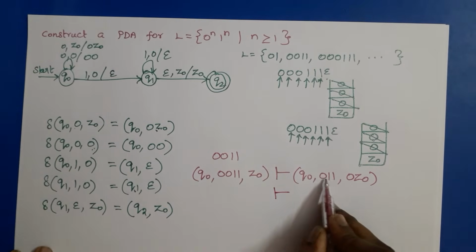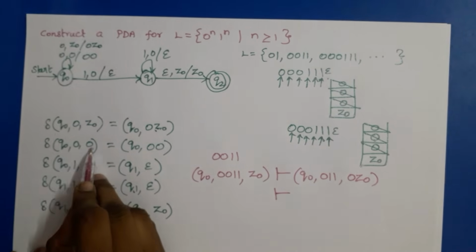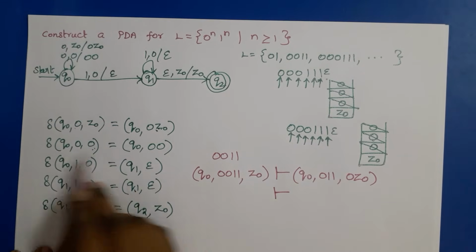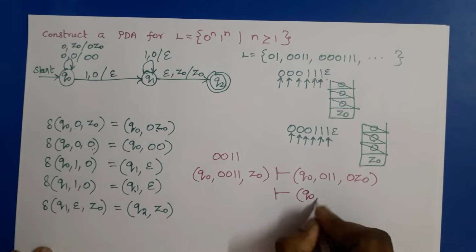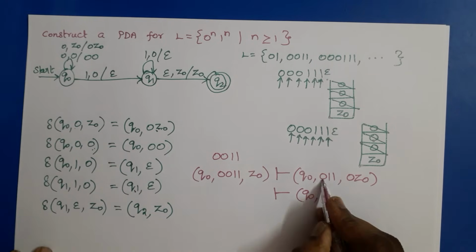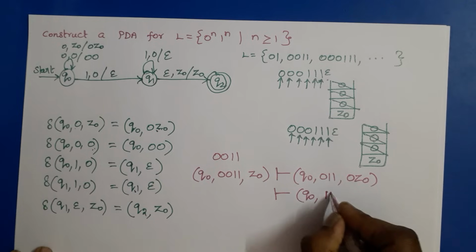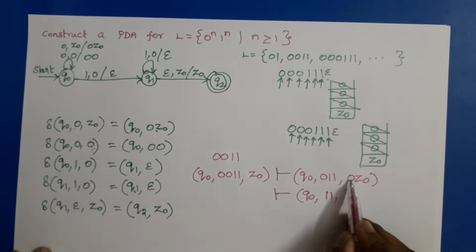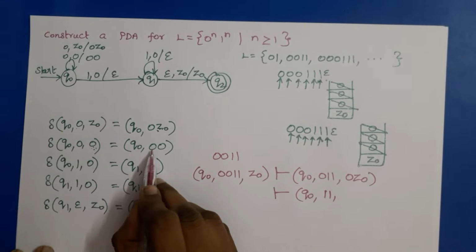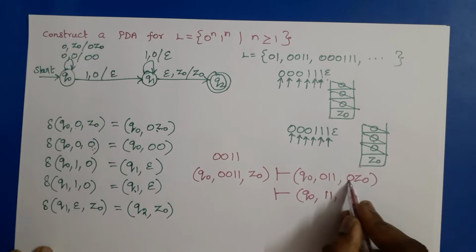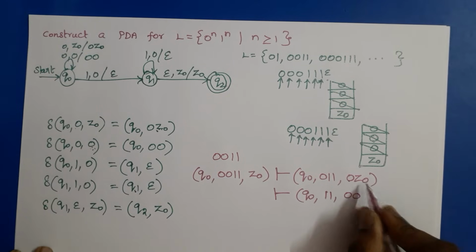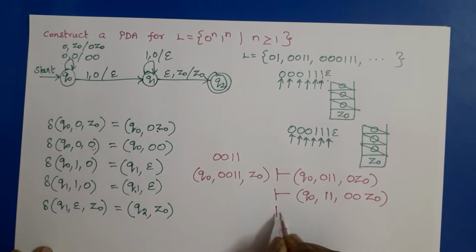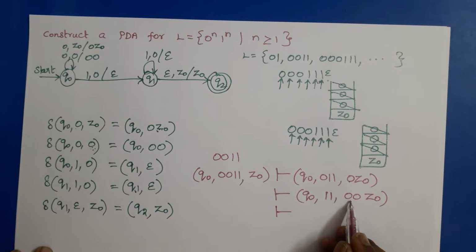Now Q0, 0, 0. So we have to follow this transition. The next state is Q0. Here 0 is given, so remove 0 from the input string. Then 0, the top of the stack, this 0 is replaced by 0 0. No change in Z0. Now Q0, 1, 0.